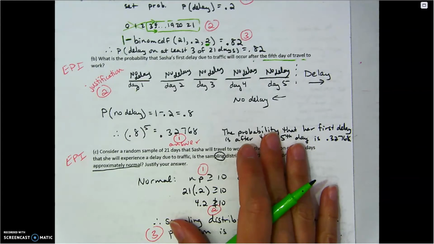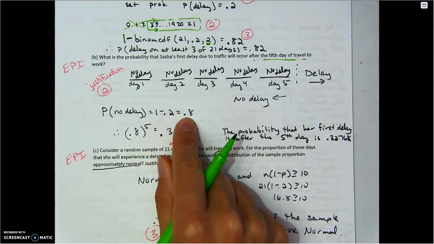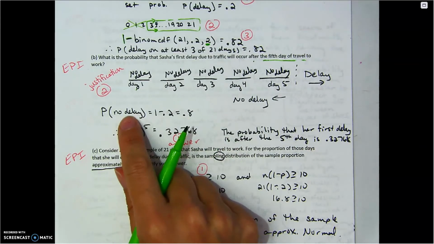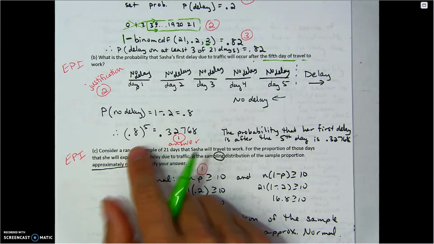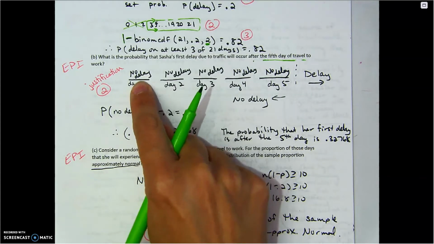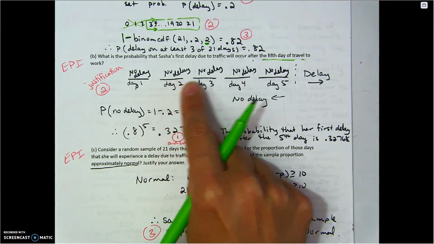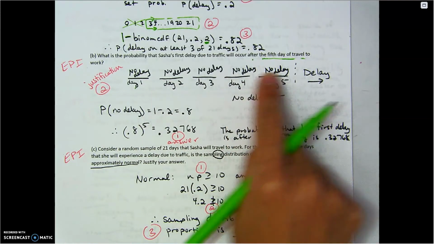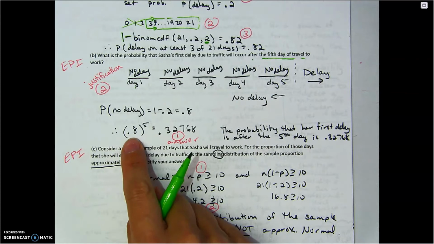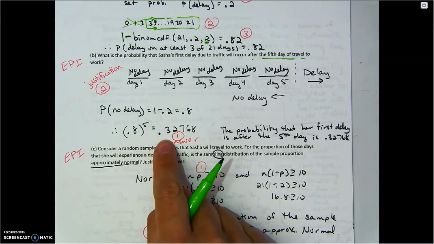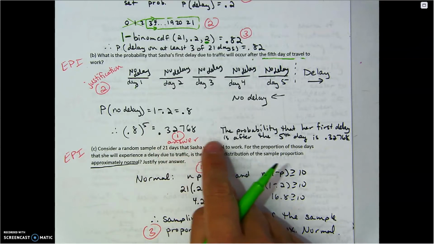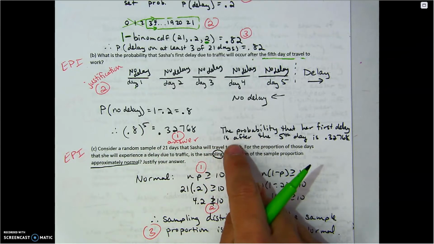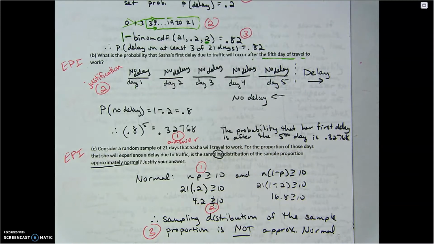So the complement to 0.2 is 0.8, an 80% chance of no delay. So we've got 80% chance here, 80, 80, 80, 80. That's 5 of them. So 0.8 to the 5th gives me my answer of 0.32768. So the probability that her first delay is after the 5th day is 0.32768. That one was tricky.